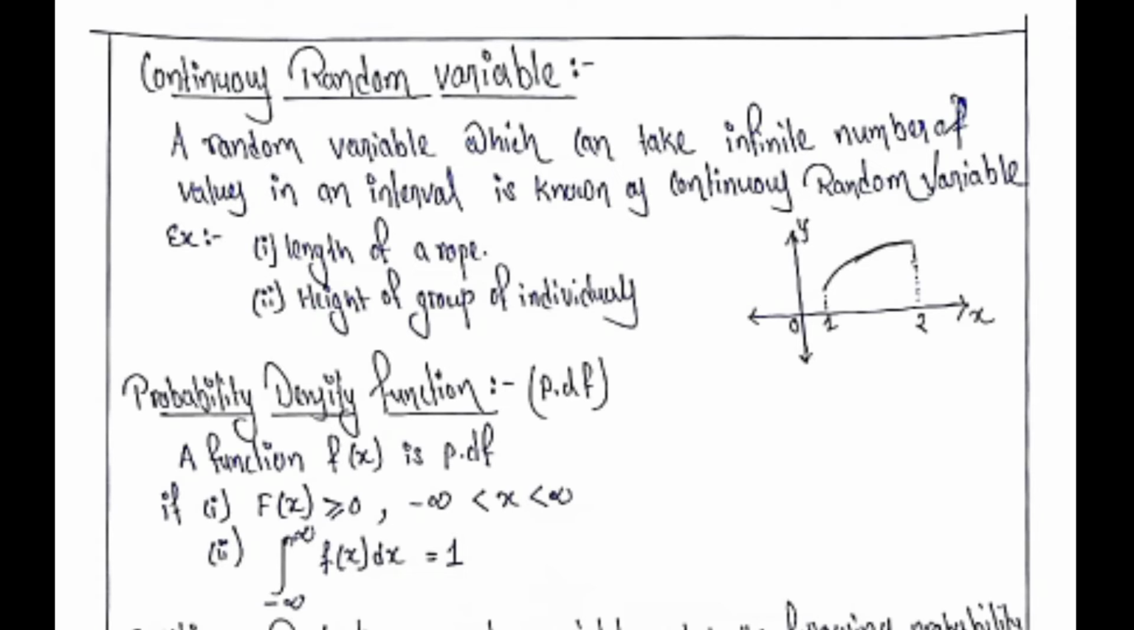Next, we have probability density function, in short PDF. A function f(x) is said to be a probability density function if these two conditions are satisfied. First, f(x) is greater than or equal to 0 for x in between minus infinity to infinity. Second, we have integration from minus infinity to infinity f(x) dx equal to 1.